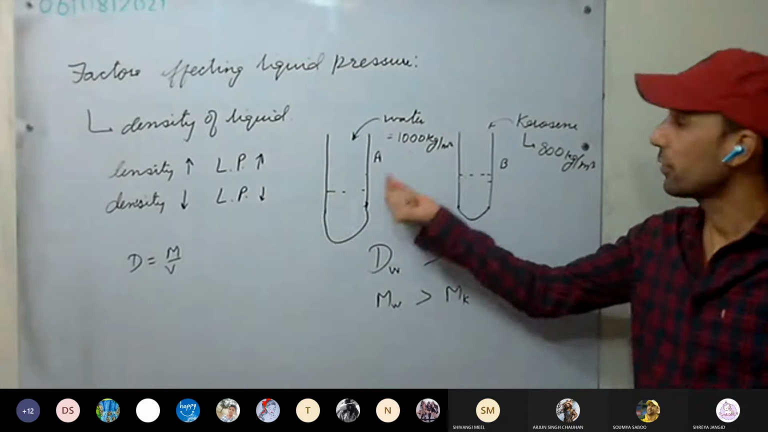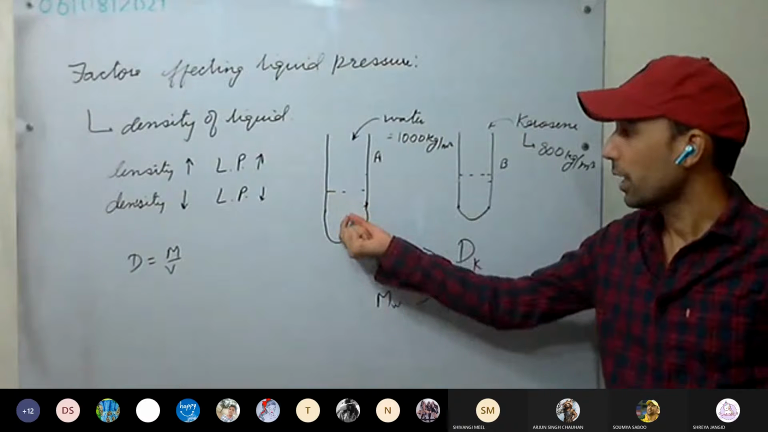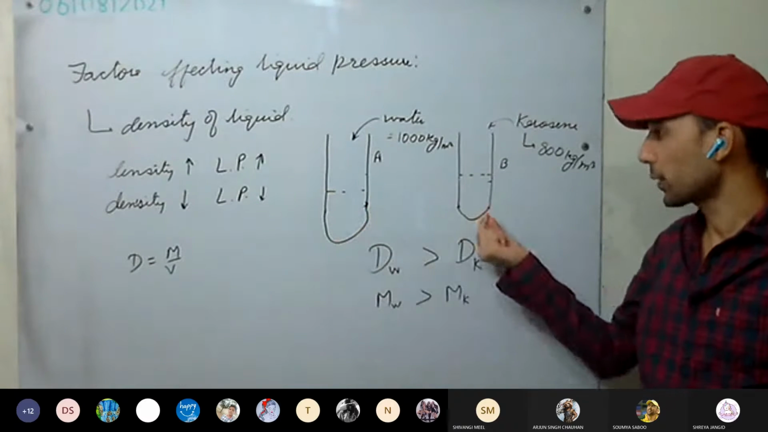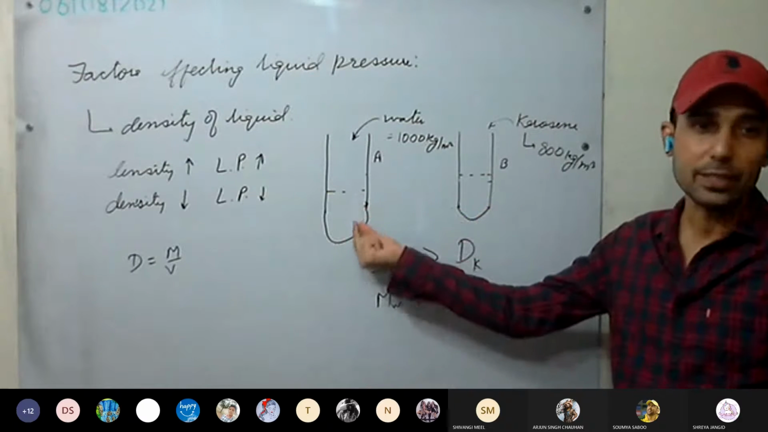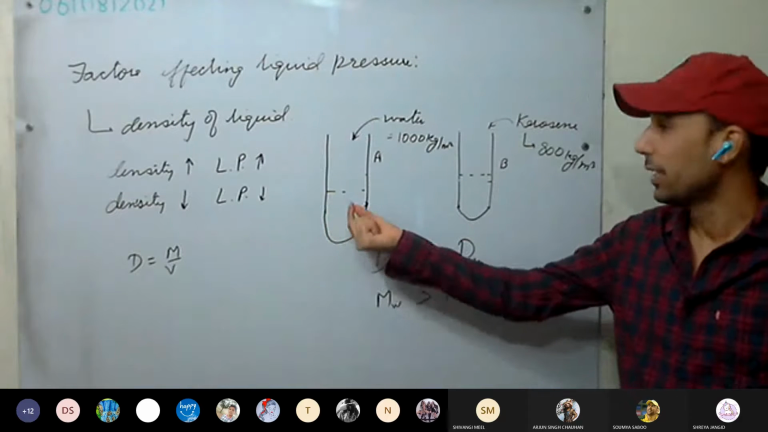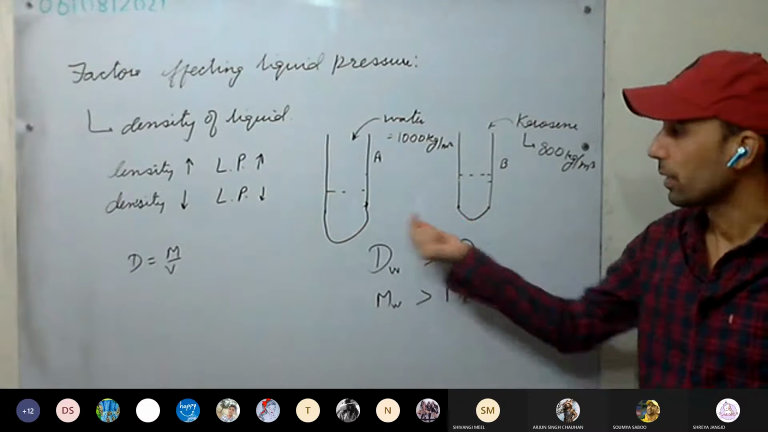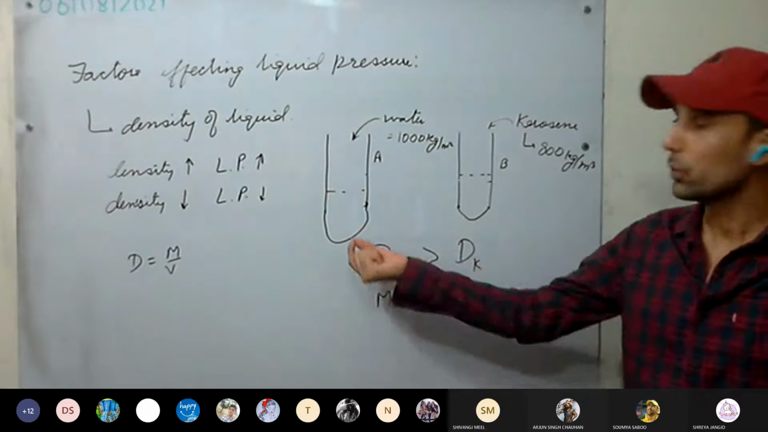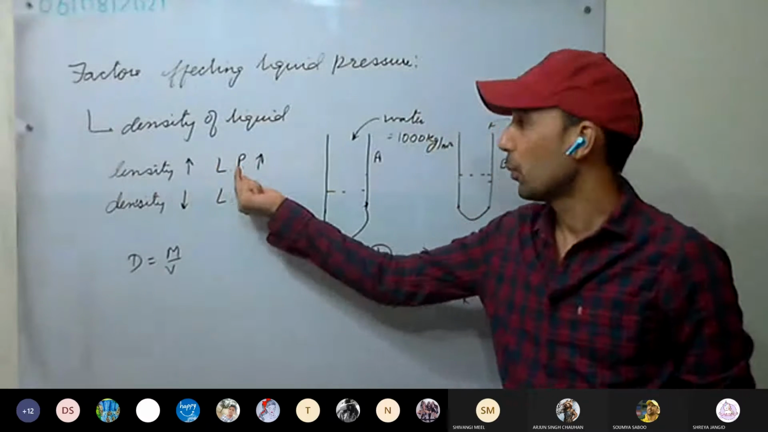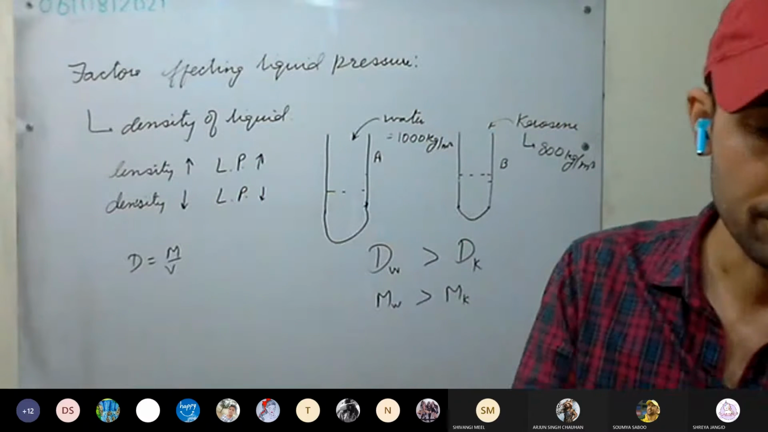Okay, so water is more dense as compared to kerosene. When we take equal volumes of them, we observe that water applies more thrust as compared to kerosene. More thrust means there will be more pressure, that is, more thrust per unit area. It means more liquid pressure versus less liquid pressure. So through this experiment, we have shown that the more the density of the liquid, the more will be the liquid pressure.